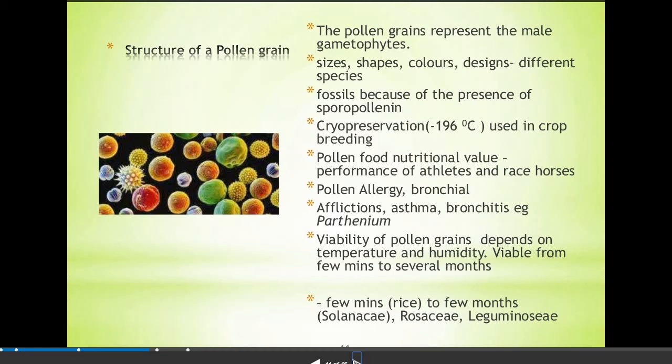Now pollen food has nutritional value, particularly important for athletes and race horses, and it can also be utilized as a nutritional supplement. Pollen is also responsible for causing allergy and many respiratory problems such as asthma and bronchitis. These diseases are generally caused by the pollen of Parthenium.